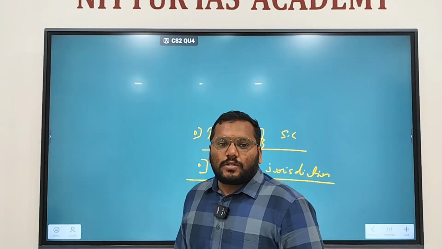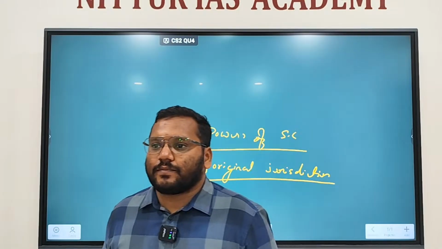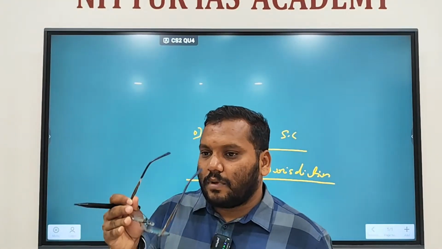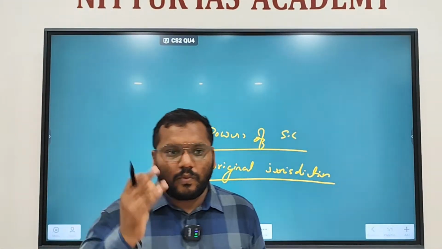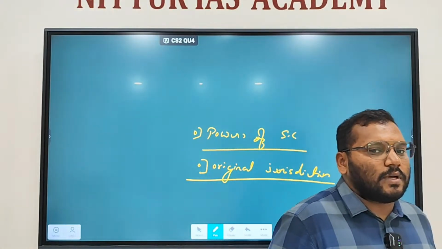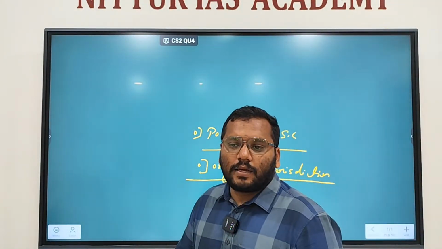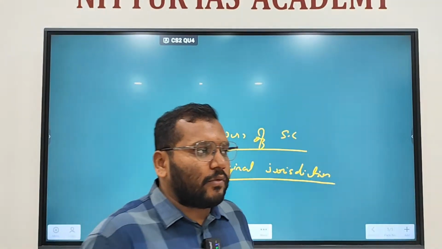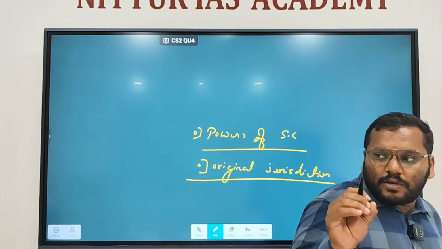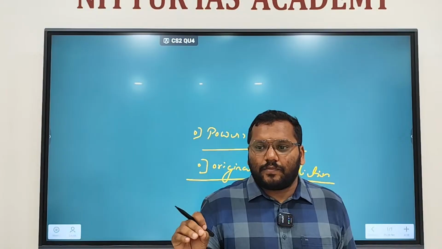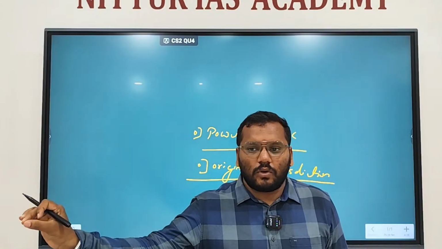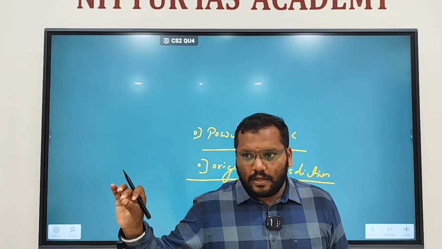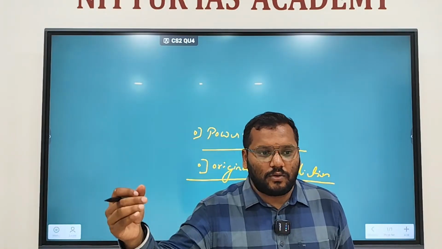What do you mean by original jurisdiction? You have heard, right? If there is a case, first you will appeal to the local court. If you are not satisfied with the judgment, you will go to session court.